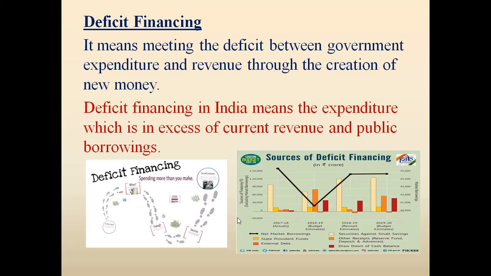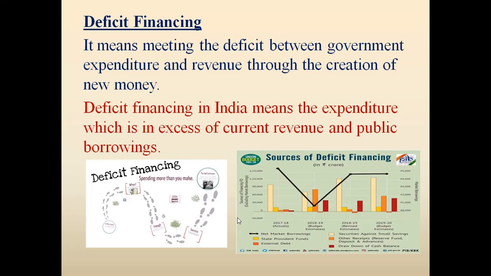When the government borrows money from the public in the form of bonds or debentures, and collects revenue through tax receipts and non-tax items, basically the income of the government is less than the expenditure of the government. So this is the concept of deficit financing in India.